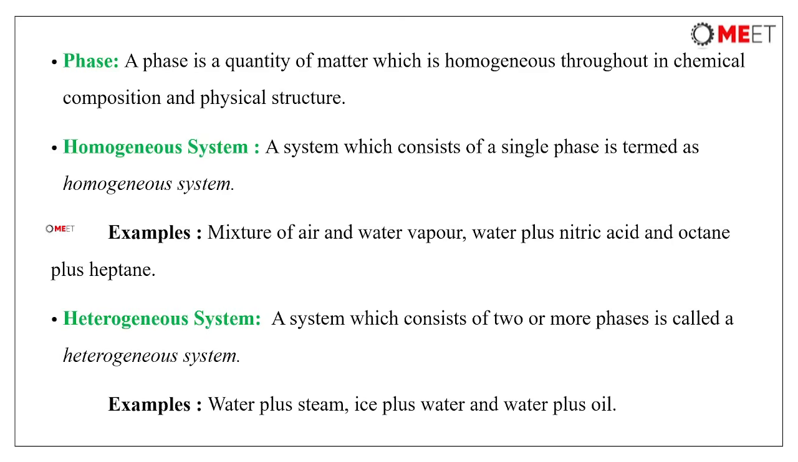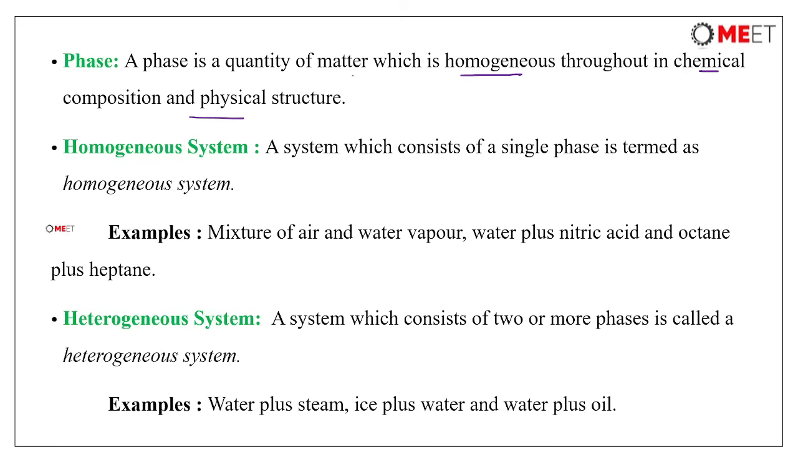Okay. Now let us discuss what a phase is. See, a phase is a quantity of matter which is homogeneous throughout in chemical composition and physical nature. See, phase is a quantity of matter. So any matter can be considered as a phase when it is homogeneous throughout in chemical composition and physical structure.